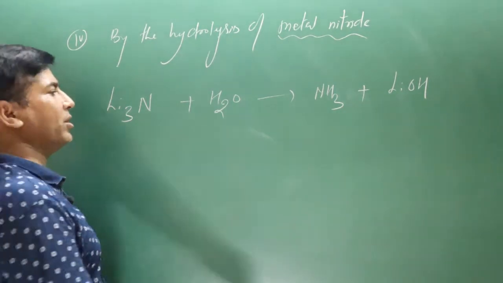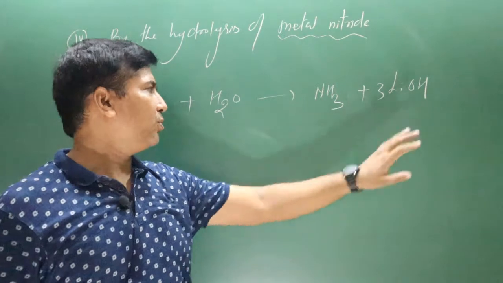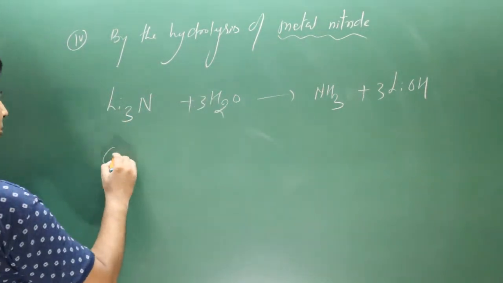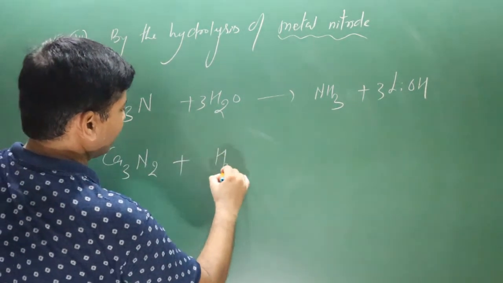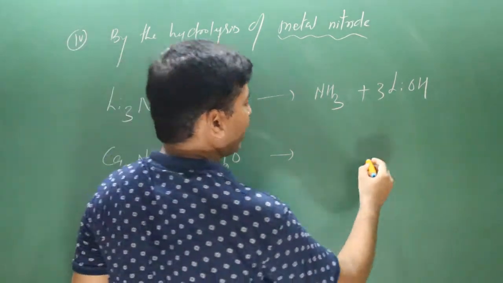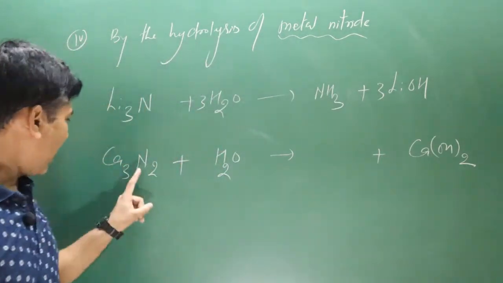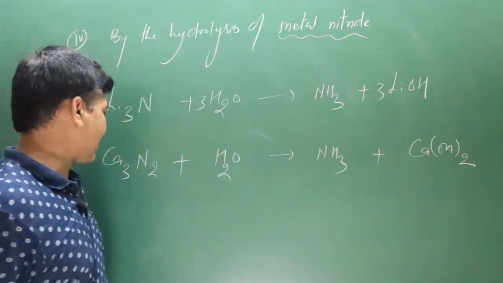How many lithium atoms? 3 multiplied by 3. How many total hydrogen? 3 plus 3 is equal to 6 multiplied by 3. Equation is balanced. Next we have calcium nitride, added to water. In the similar manner we can complete this reaction. Calcium will combine with water to form calcium hydroxide, and nitrogen will combine with hydrogen to form what? Ammonia molecule. Balance this equation.